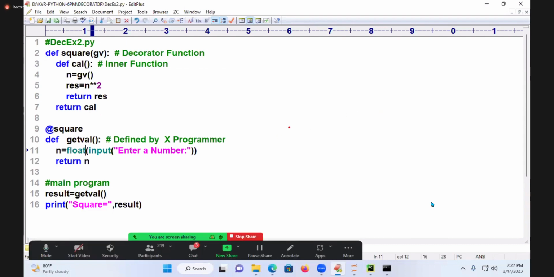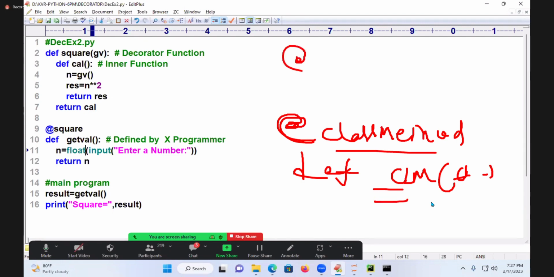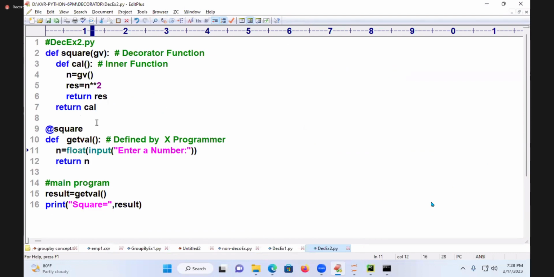We have predefined decorators, which we already used in our class. Where did we use them? Class method. What is that? def, the class level method, where we use cls. This @classmethod is a decorator. @staticmethod is also called a decorator. Like that, today's square is called a programmer defined decorator. Does this decorator provide additional capability or not?